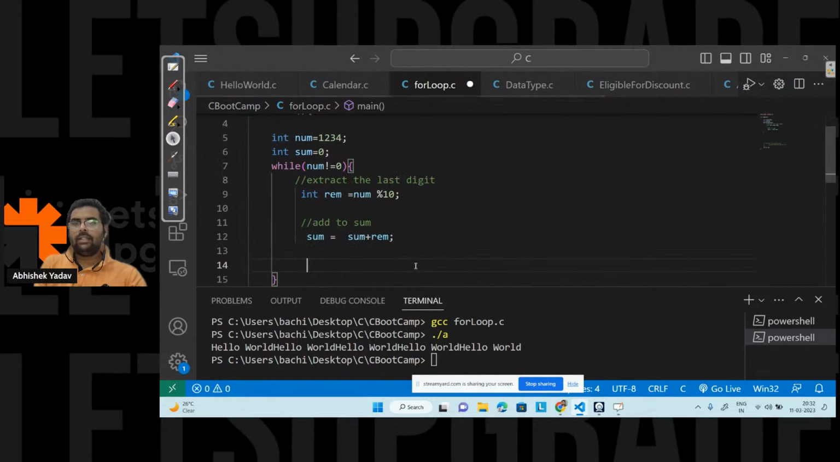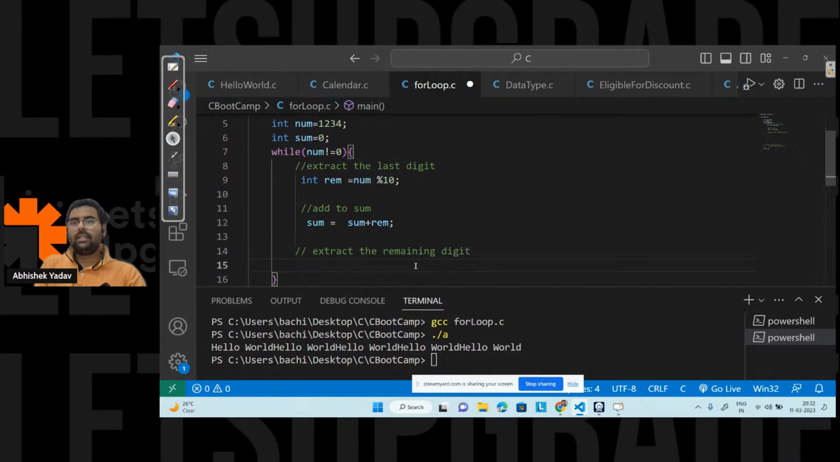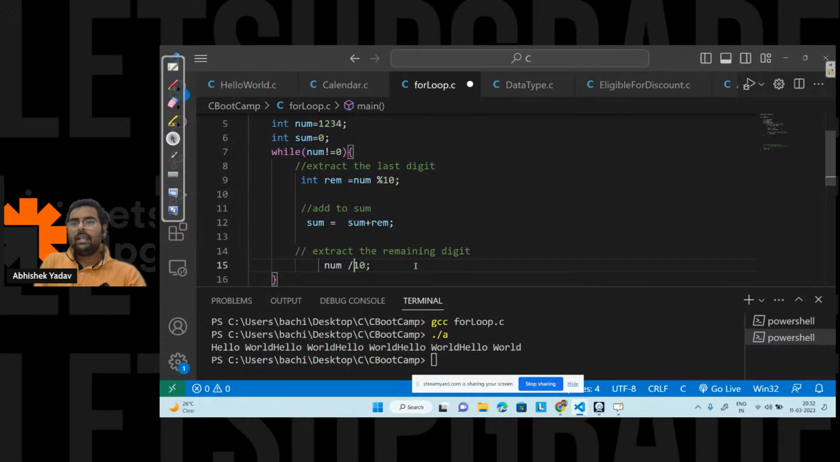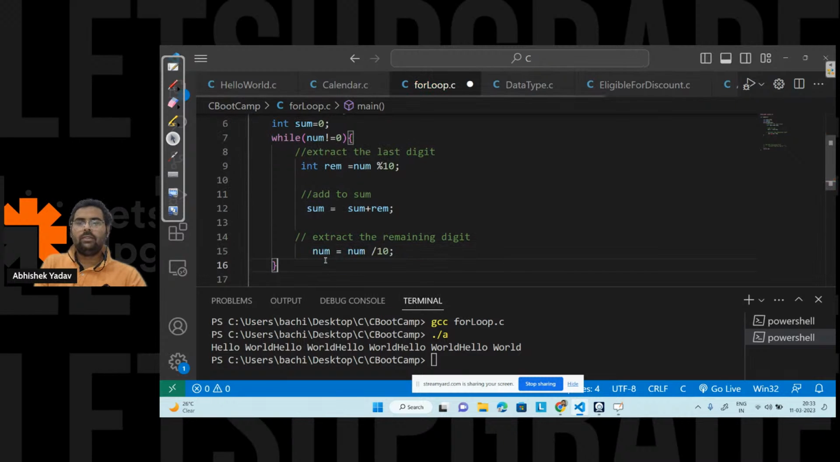And after that, what will you do? You are saying, hey, I will now extract the remaining digit here. In order to extract the remaining digit, what will you do? You will take the division with 10 here, right? Whatever result you get, you will store again inside the same container, that is num. So here you will say num is equal to num divided by 10, and you are done with the code.